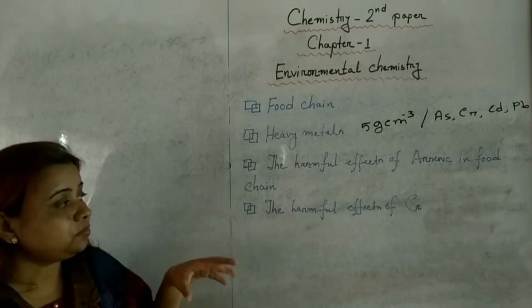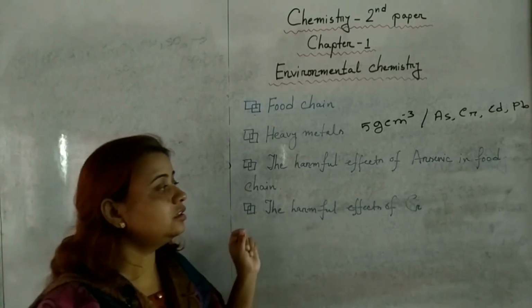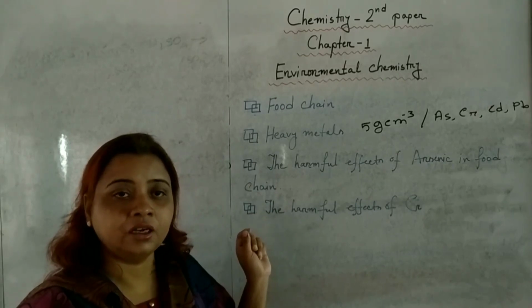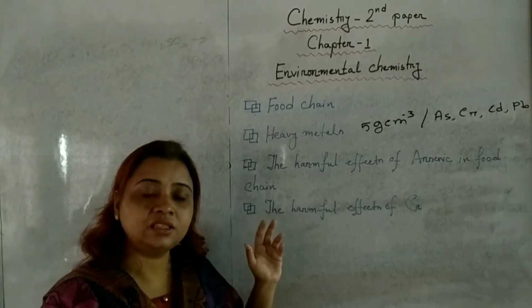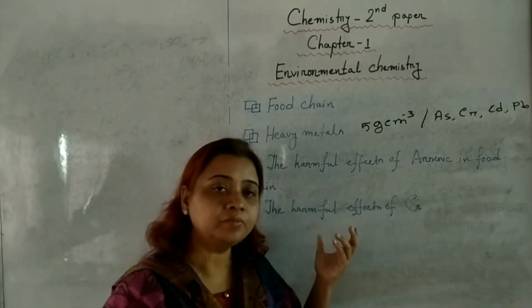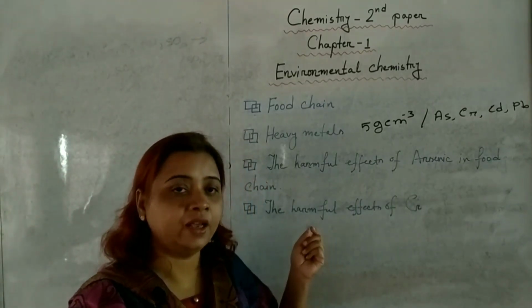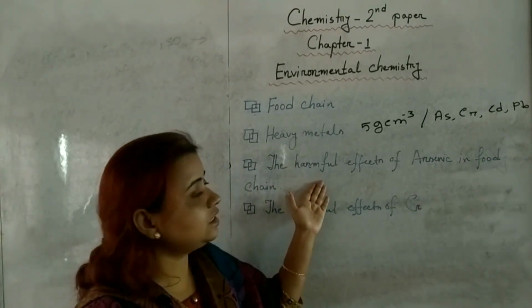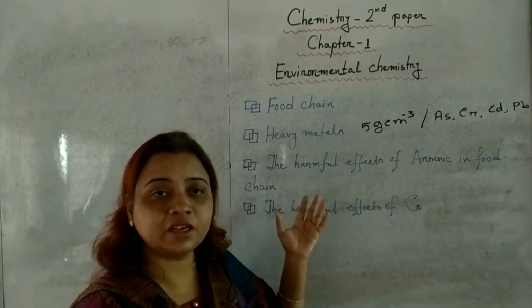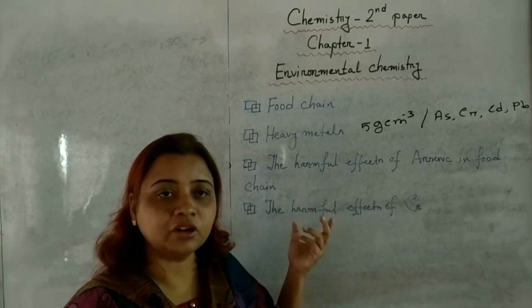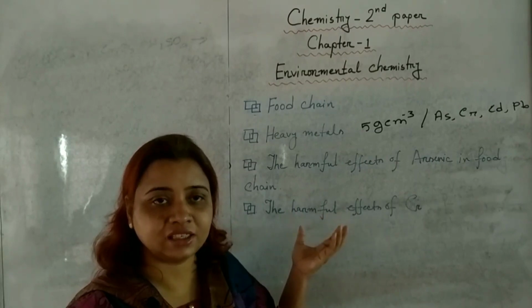Deep in the earth, there is a huge amount of arsenic. And through irrigation, this arsenic is coming into the plant's body. And after that, this arsenic is coming into different types of animals and humans' body. In this way, we are contaminated by arsenic.